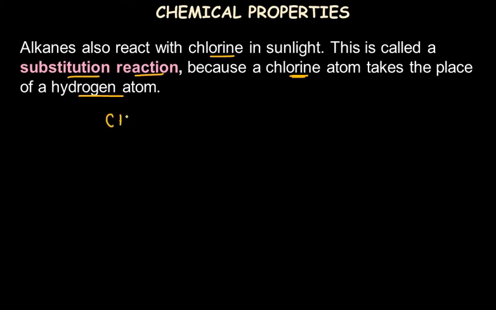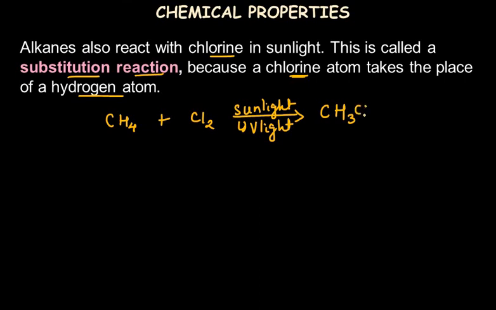So let's learn how to write the chemical equation for this reaction. Suppose we take the example of methane reacting with chlorine in the presence of sunlight. Alternatively, instead of sunlight you can write UV light also. As we said, it's a substitution reaction, so one of the hydrogen atoms is replaced by chlorine. So in place of CH4 we write CH3Cl, and the byproduct is HCl. Why? Because one hydrogen atom is removed and one chlorine is left, making HCl the byproduct.